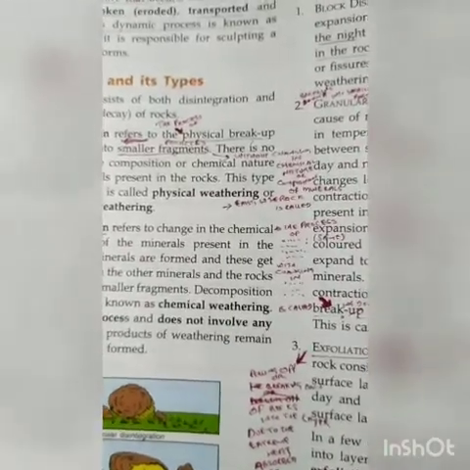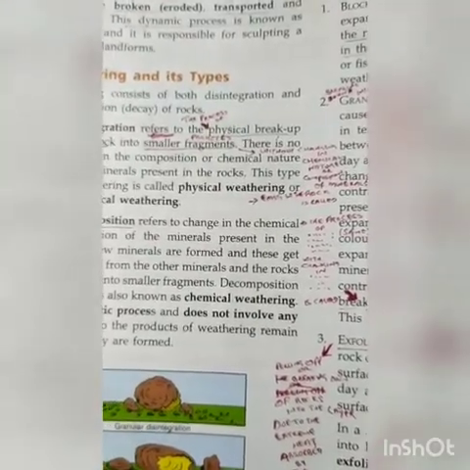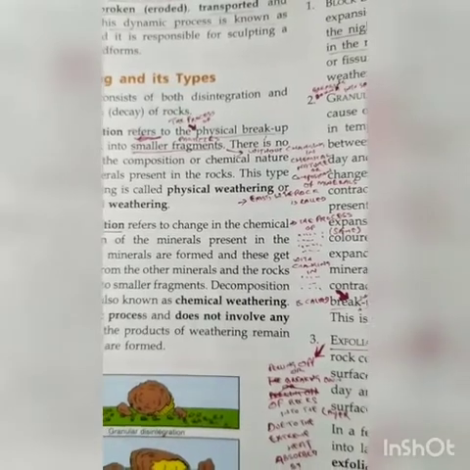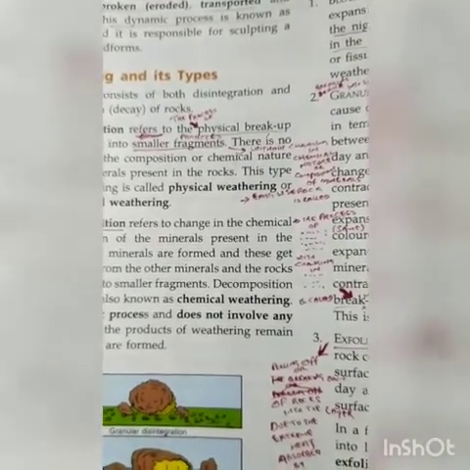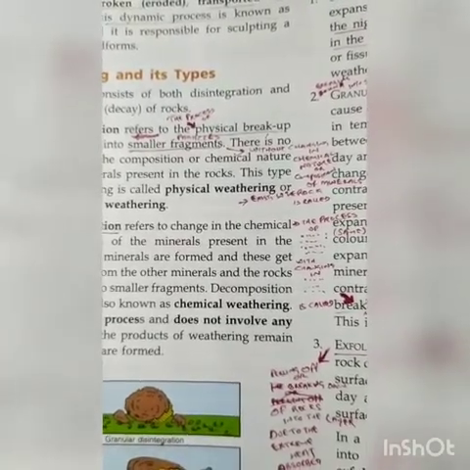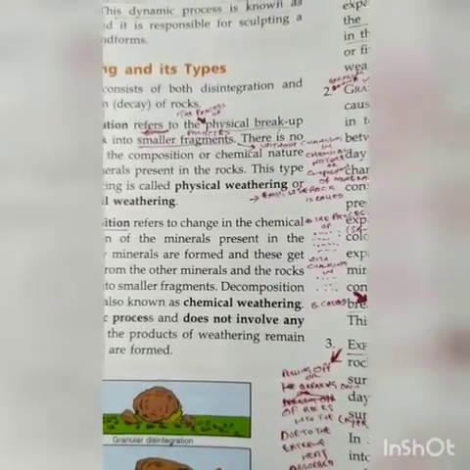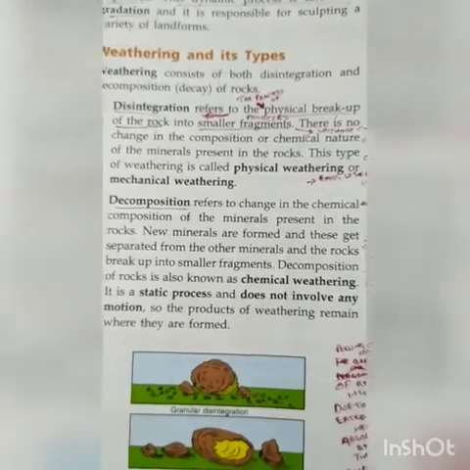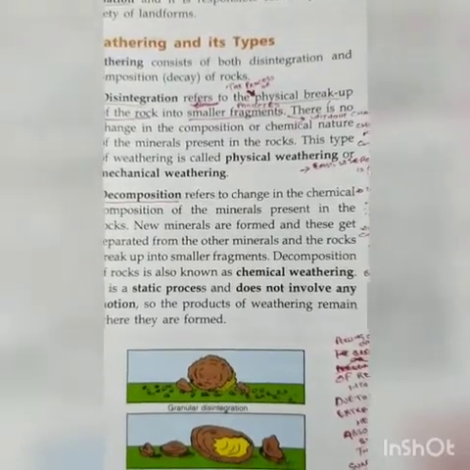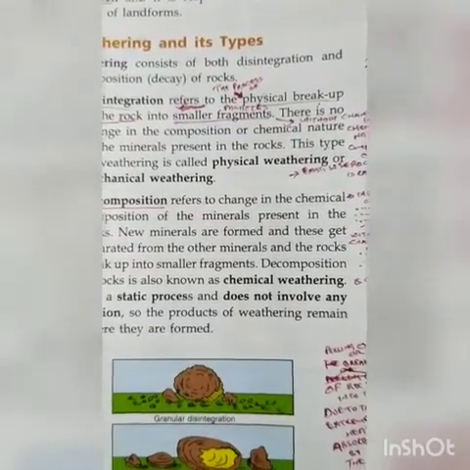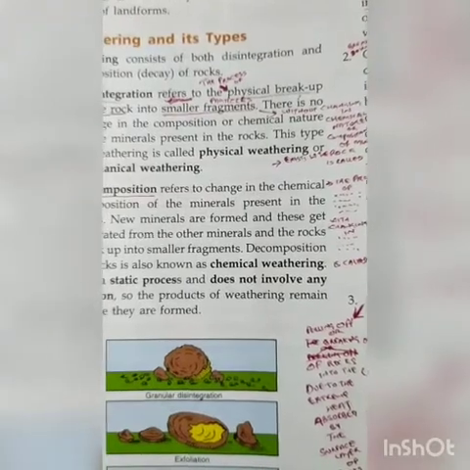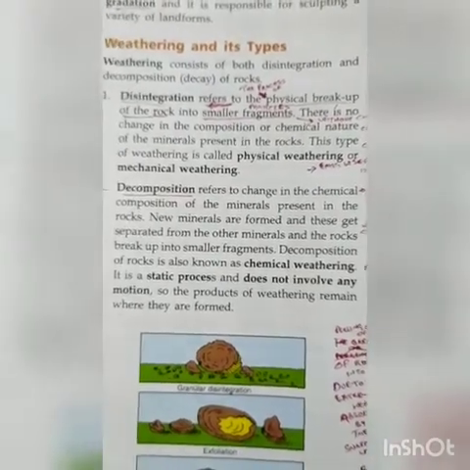Disintegration is the process of physical breakup, or physically breaking down of rocks into small particles without any change in the chemical composition or nature of the minerals. In simple words, the breaking down of rocks into small particles without any change in the chemical composition of the minerals that exist in the earth's crust is called disintegration.